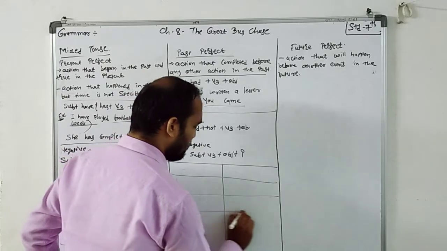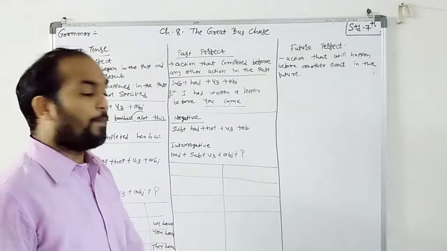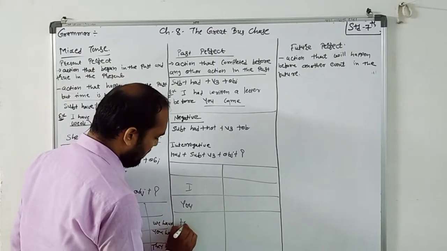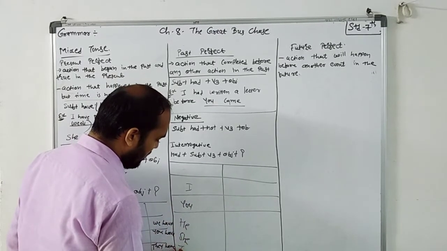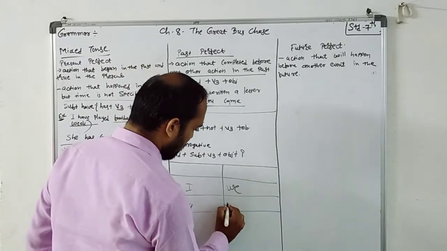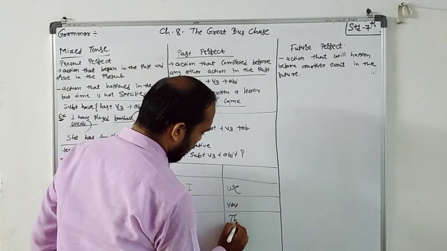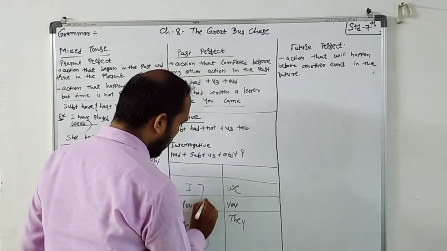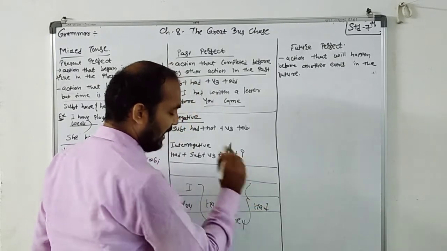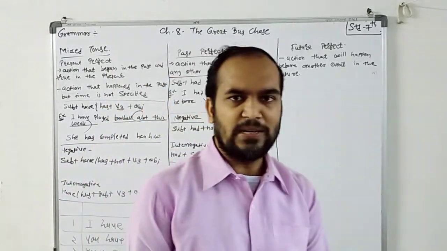Remember, in this tense only one thing: whatever the person, either I, you, he, she, it, we, you, or they, all use had. So it is a very easy tense.